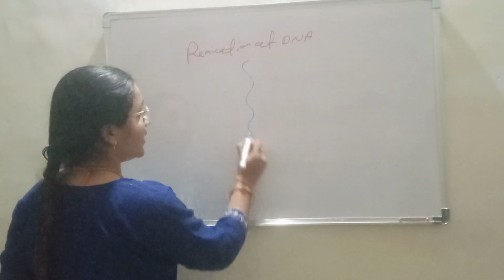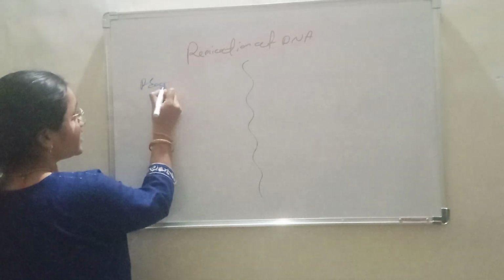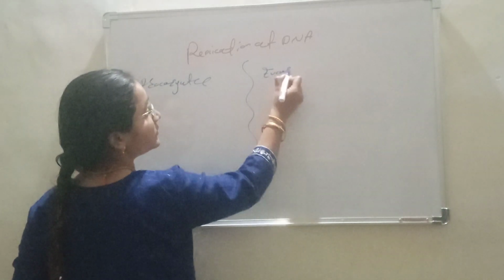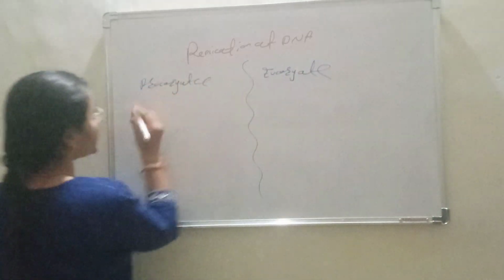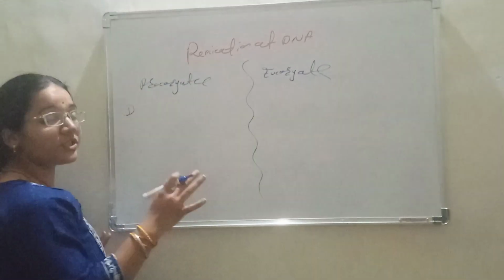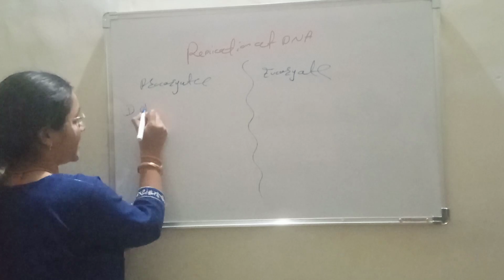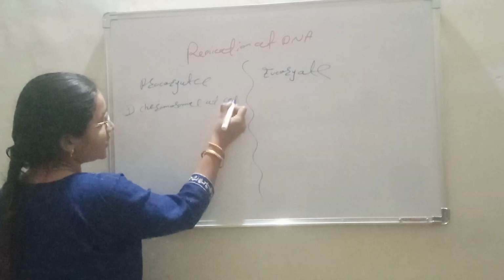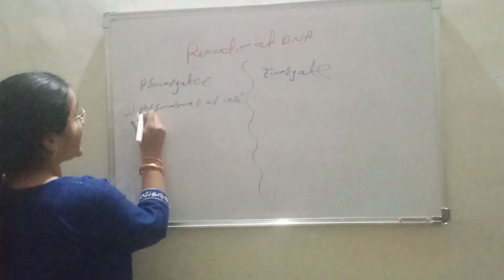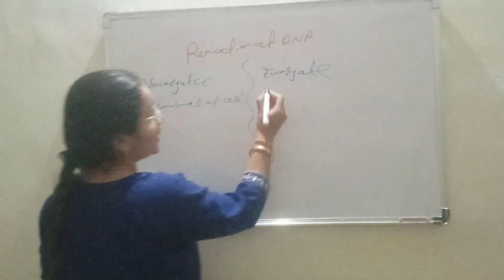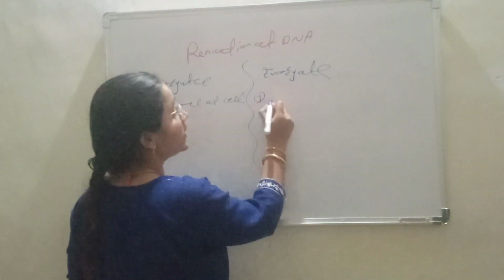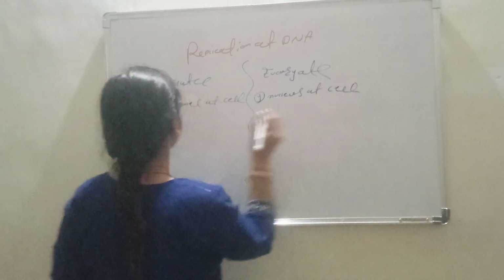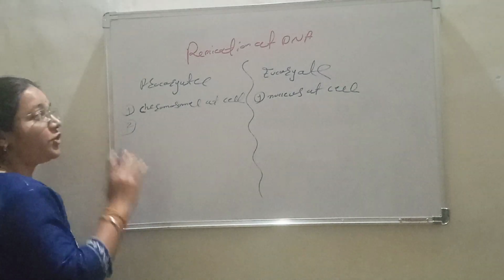In prokaryotes, the replication process occurs on the chromosome of the cell, because prokaryotes do not have a nucleus. In eukaryotes, this procedure occurs in the nucleus of the cell.